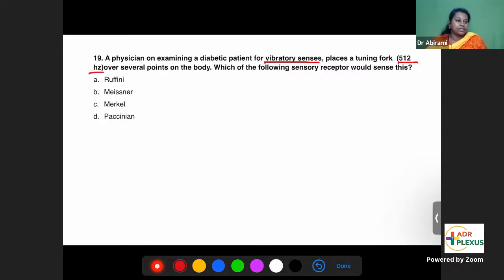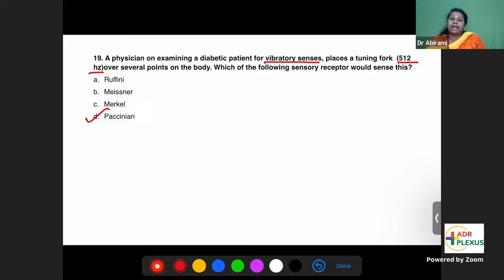So vibratory sense is sensed by, yes, Dr. Karthik says Merkel. Any other options? There is Dr. Varsha and Dr. Mohit. Yes, Srinivasa Balaji. Good. D is the right answer. Yes, Dr. Srinivasa is right. The answer is Pacinian. So the question is about vibratory sense.